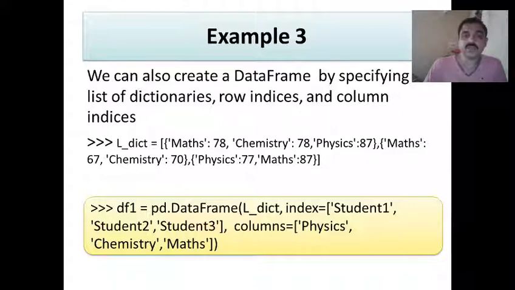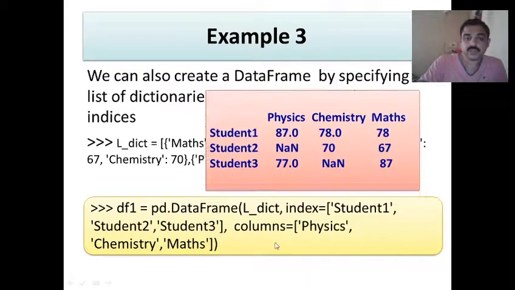Let us see another example. You can also create a data frame by specifying a list of dictionaries, row indices and column indices. So here you can see a dictionary with the name LDICT. It contains a list of dictionaries, and a data frame is created by passing the list of dictionaries, and index is passed and column is also passed.